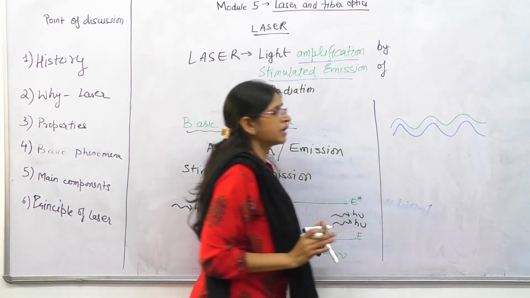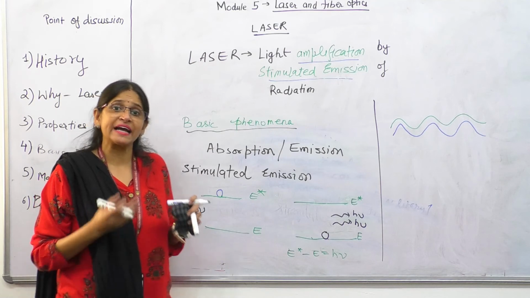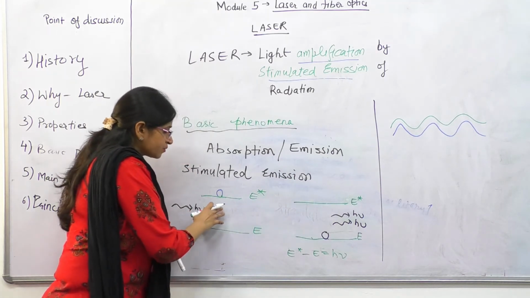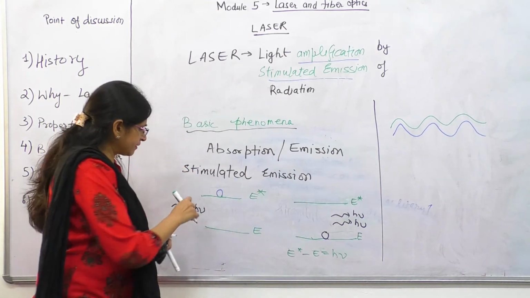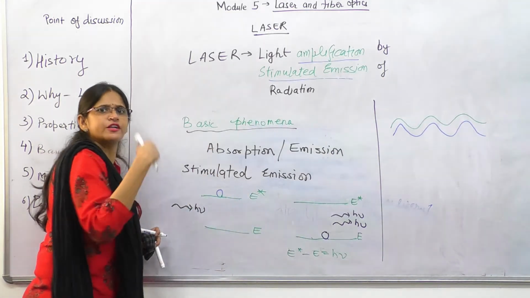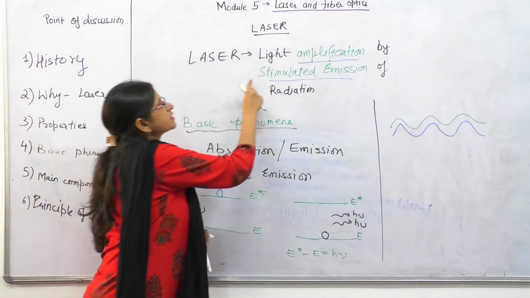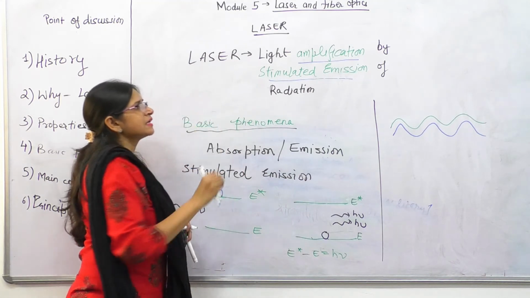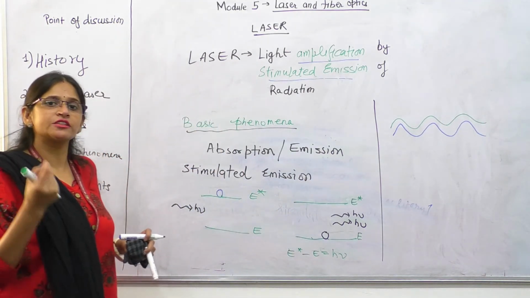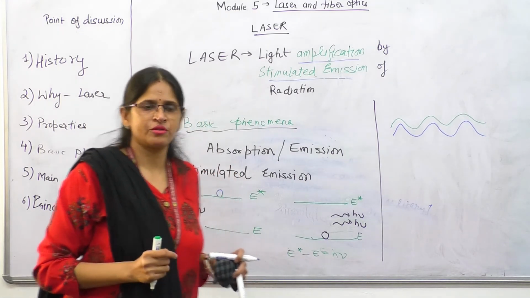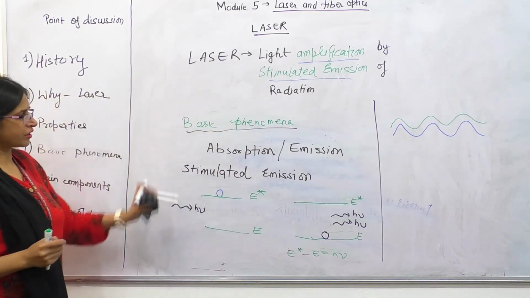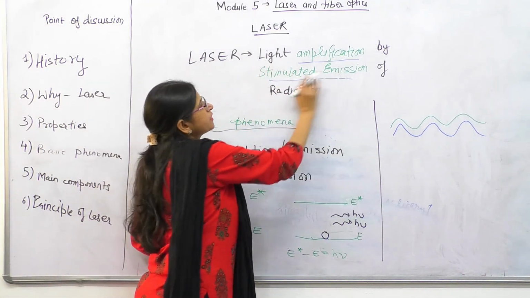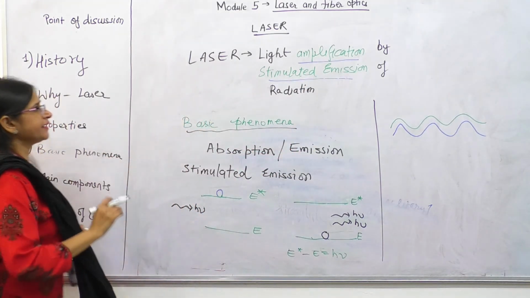And if we are getting perfect coherency, what will happen? We will get high intensity, and we will get unidirectional light because that will confine. Plus, in stimulated emission we are getting more photons: with one photon strike we get two, similarly two photons will strike, we get four. Therefore in laser, stimulated emission is very, very important, and with the help of stimulated emission, we gain the laser output. Spontaneous emission is just to begin that stimulated emission. Fine. So we talked about the basic phenomena, and now we know why the word stimulated emission is written in laser, right?